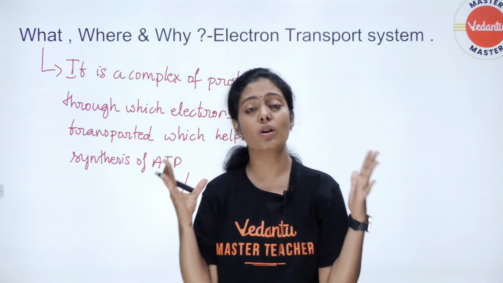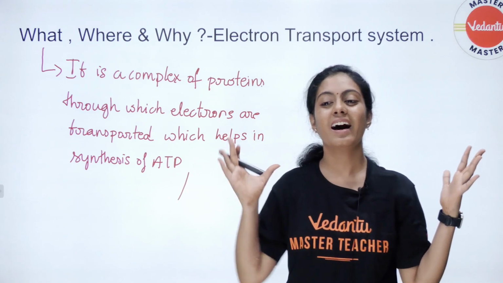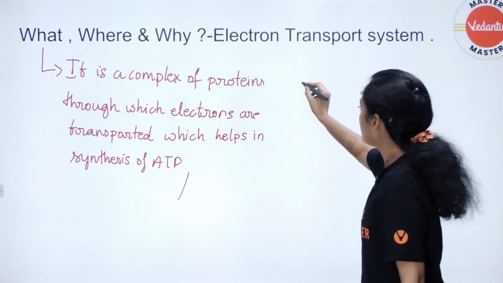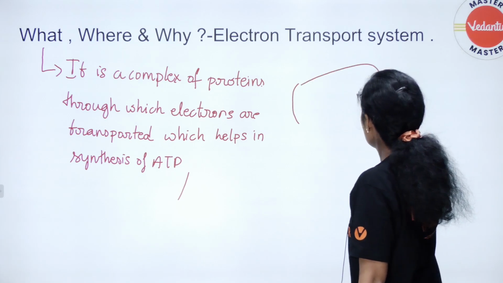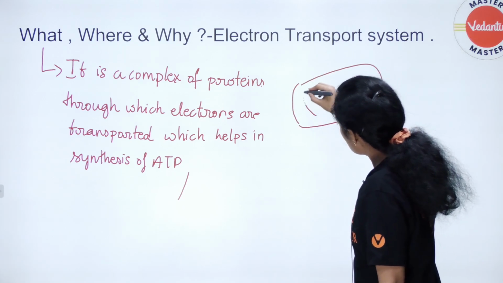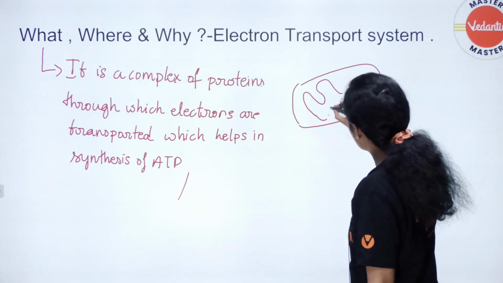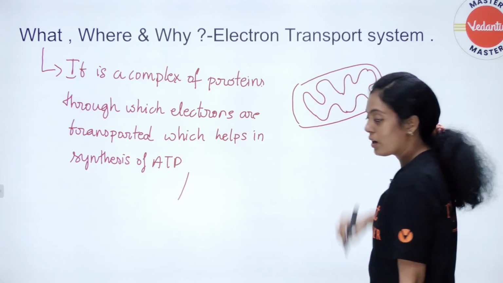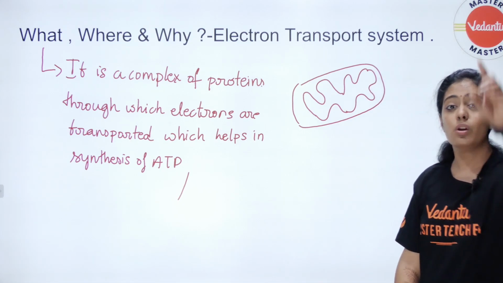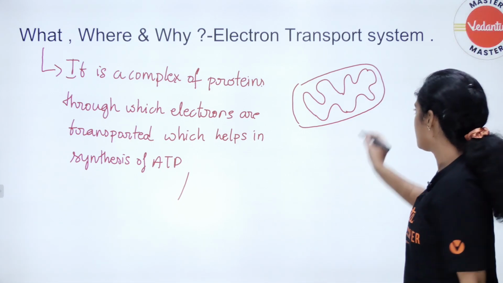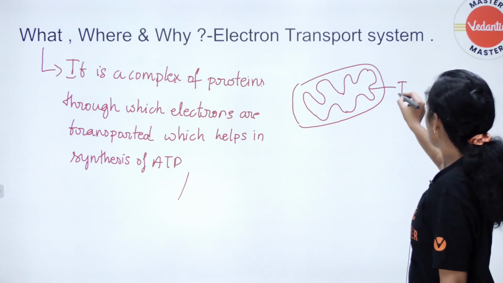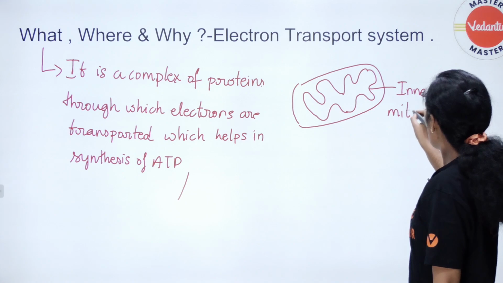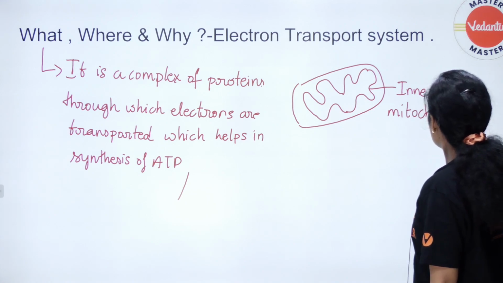Where is this electron transport system located? Who knows the answer? This is your mitochondria, correct? There is an inner membrane of the mitochondria, which is folded into finger-like projections called cristae. Your electron transport system is present in the inner mitochondrial membrane.